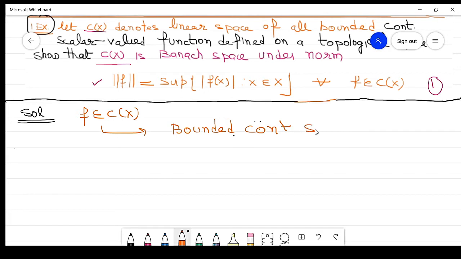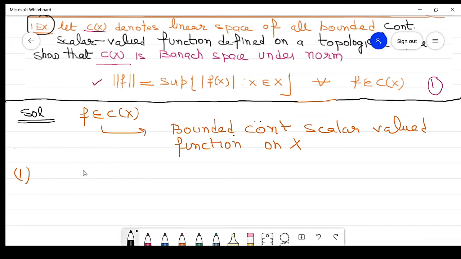Number 3, it is a scalar valued function, right? This is a scalar valued function on X. So it is a continuous bounded scalar valued function on X. So, property number 1 is our purpose to prove first.